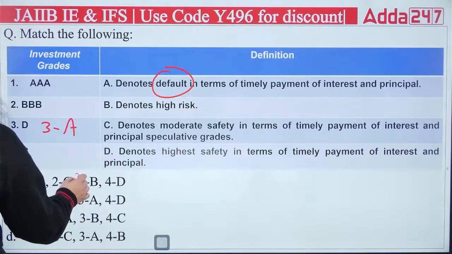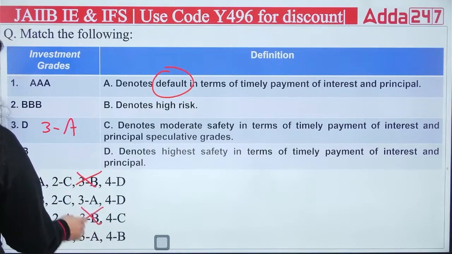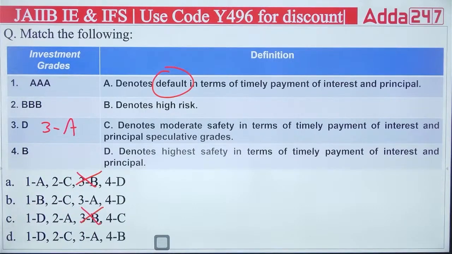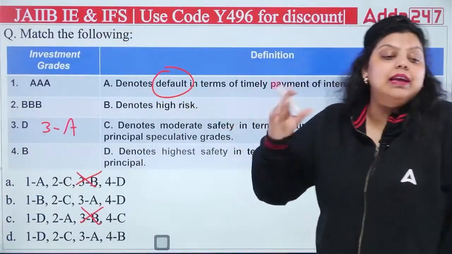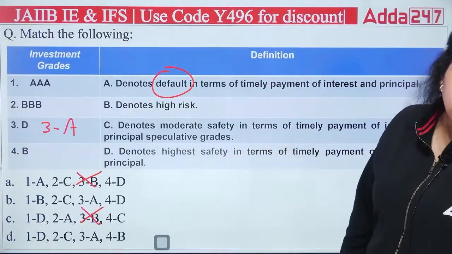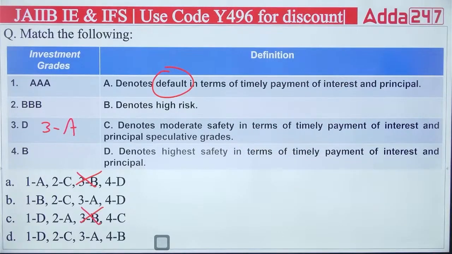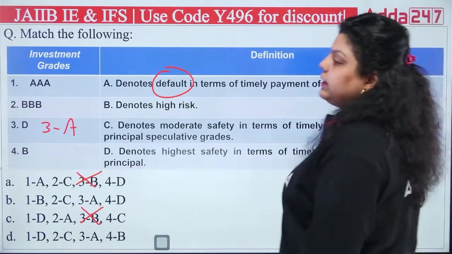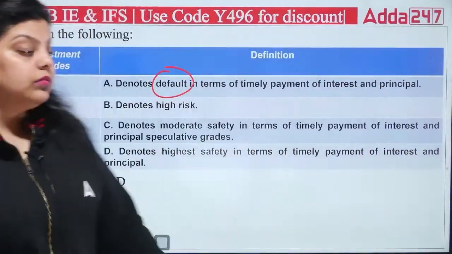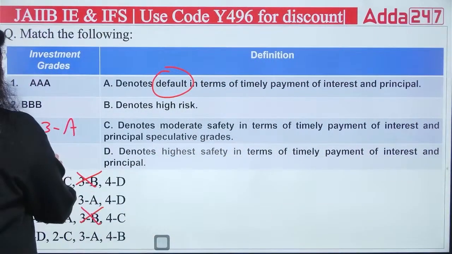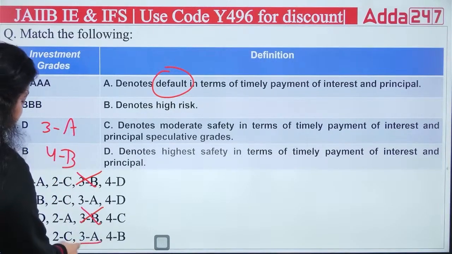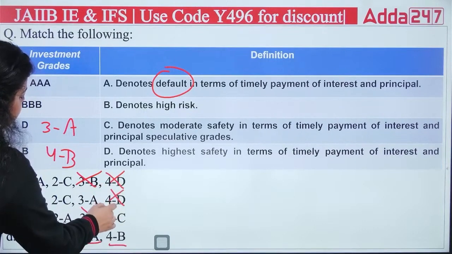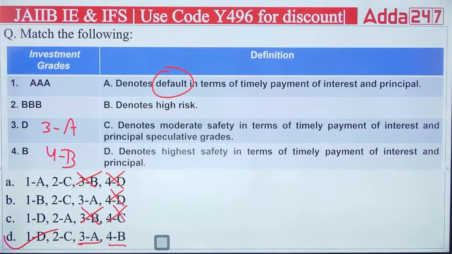So now you can eliminate option A and you can eliminate option C, because they are saying B is the correct. No. When it is already defined that this is a default, the rating is saying it's a default. That's a D rating. So third is A. Now, denotes high risk. So high risk will be available in which of the following? It will be available in the B rating. So fourth is your B. So now you can see third is A, fourth is B, which is available in only your D option. So the right answer is D.